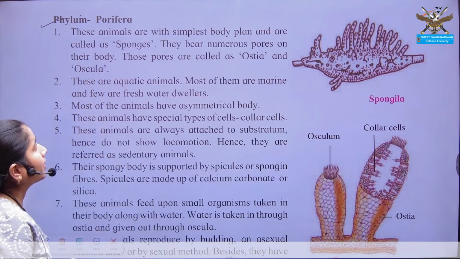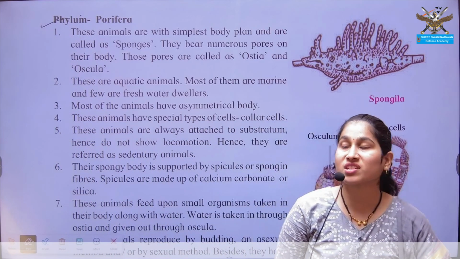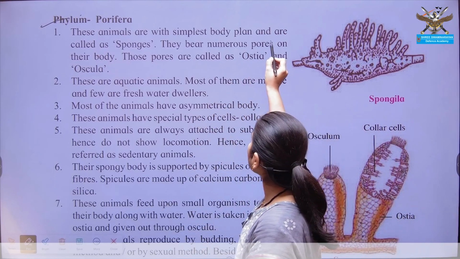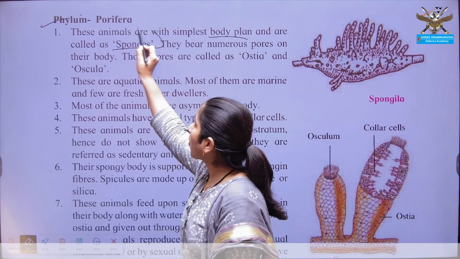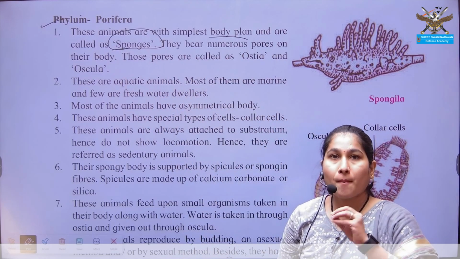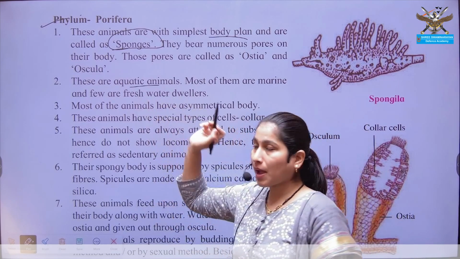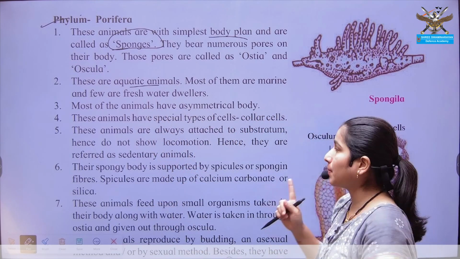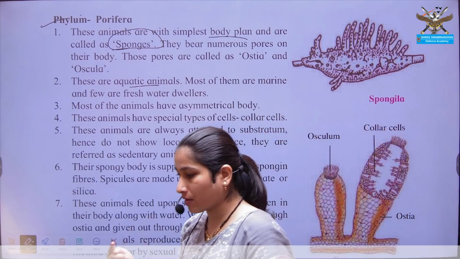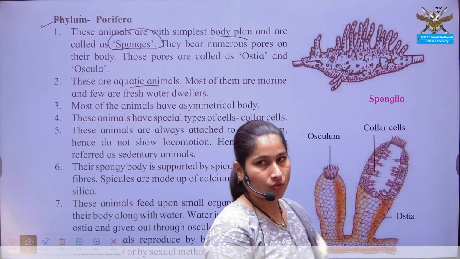phylum Porifera. These organisms are the most simple organisms. They show a simple body plan, and organisms belonging to Porifera are also commonly known as sponges. They are mostly of aquatic habitat. In aquatic habitats also, they may be marine or freshwater dwellers. That is, they can be seen in marine water as well as freshwater.